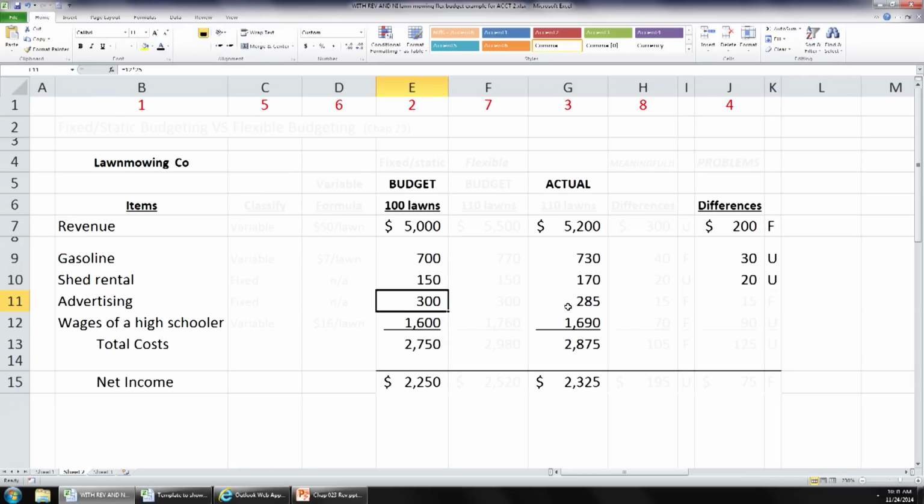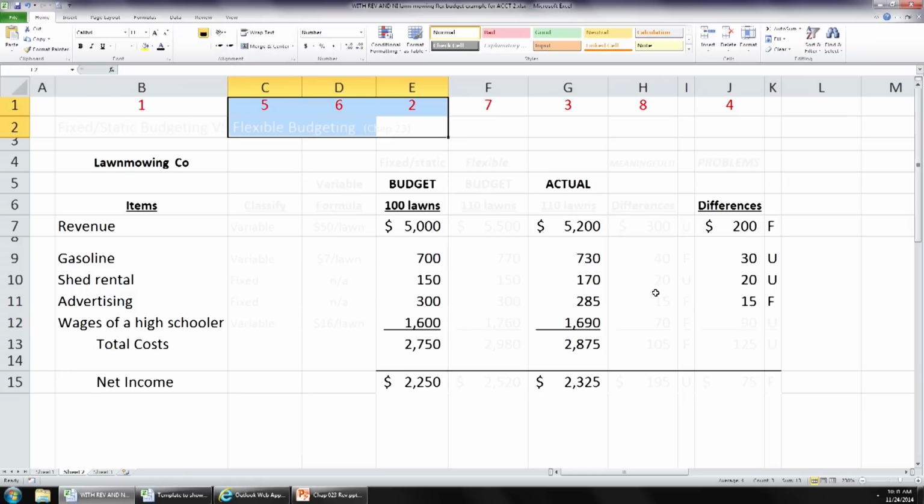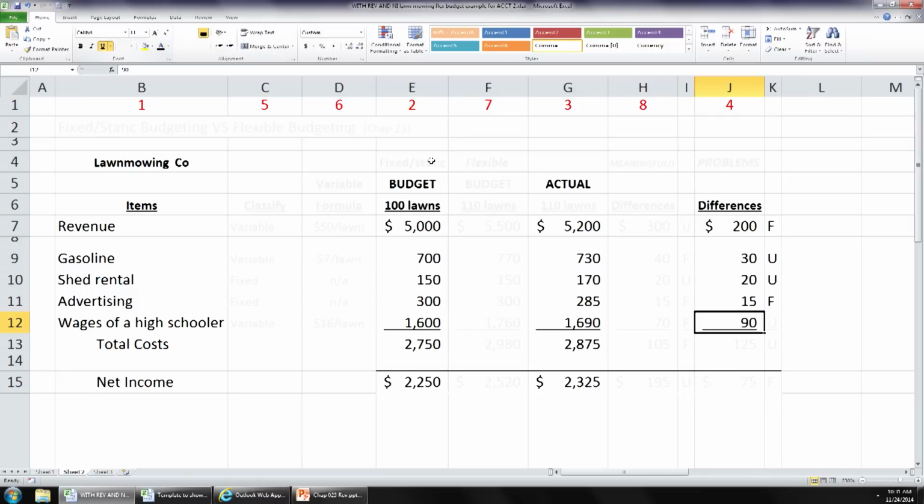Advertising, you budgeted 300. You actually spent 285, and that is $15. That's favorable. You actually spent less than what you budgeted. The wages of the high schooler, you budgeted for $1,600. You actually spent $1,690. That's a $90 difference. Is that favorable or unfavorable? Unfavorable.